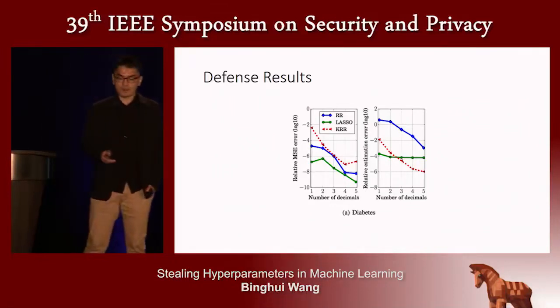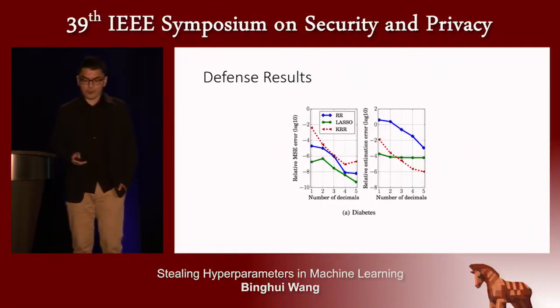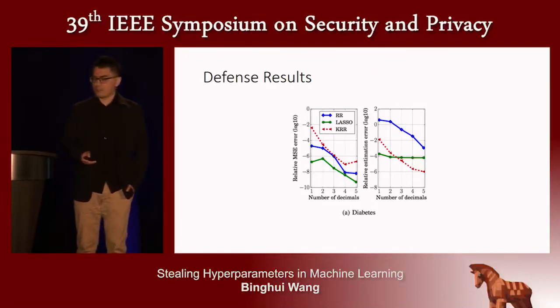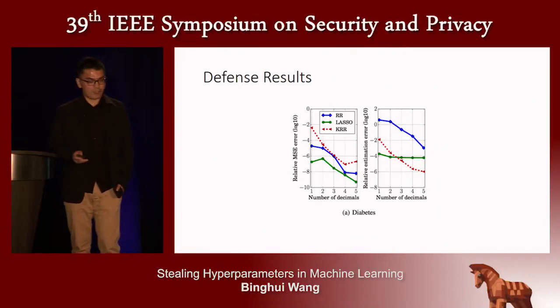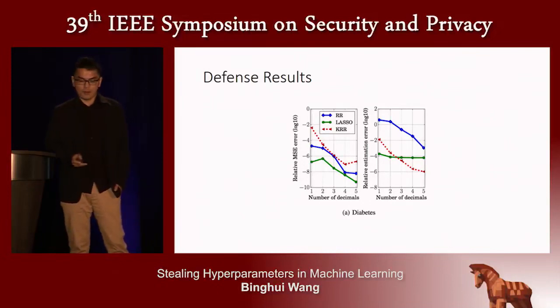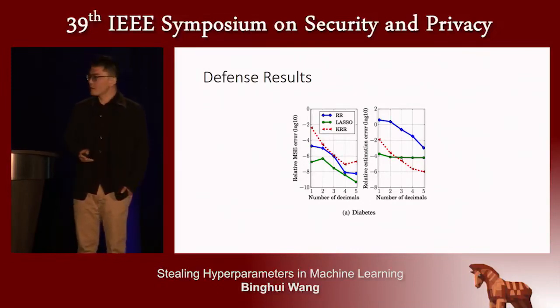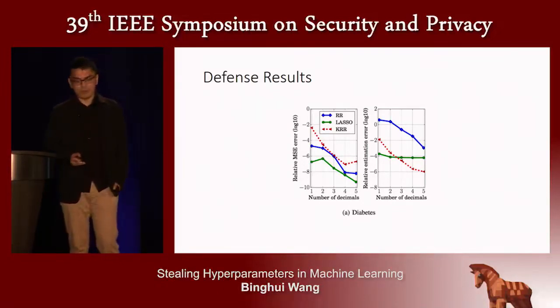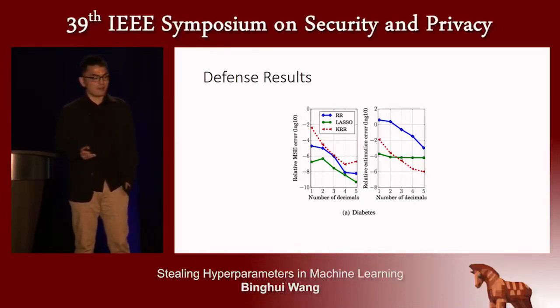But in the right figure, we see that ridge regression has a very large relative estimation error. So rounding is effective for ridge regression. But for lasso, we see that the relative estimation error is still very small. So it means that the defense is not effective for lasso.